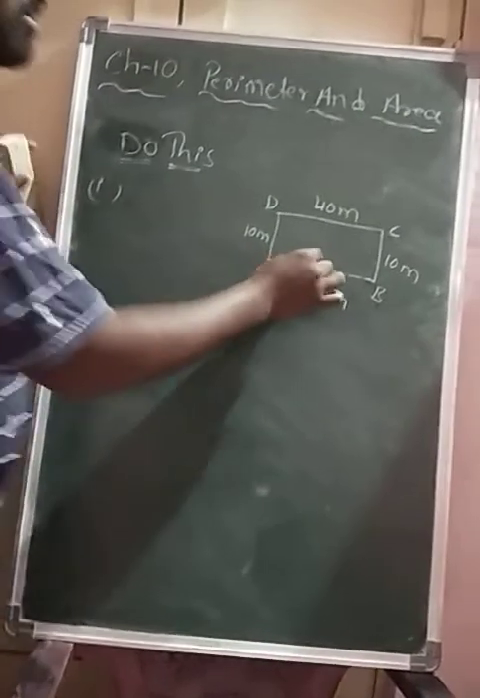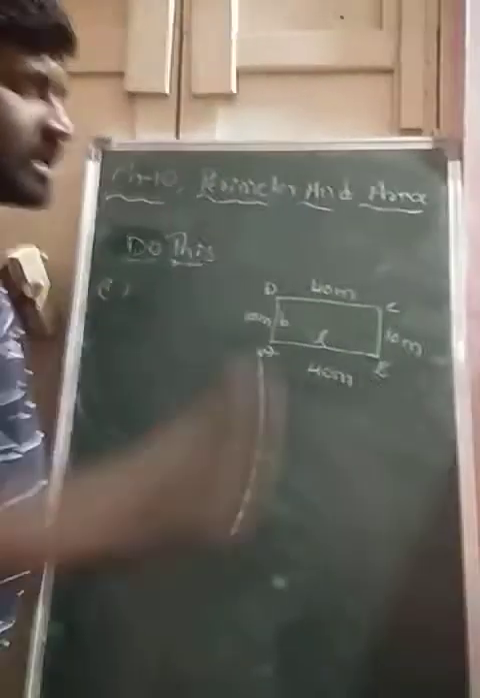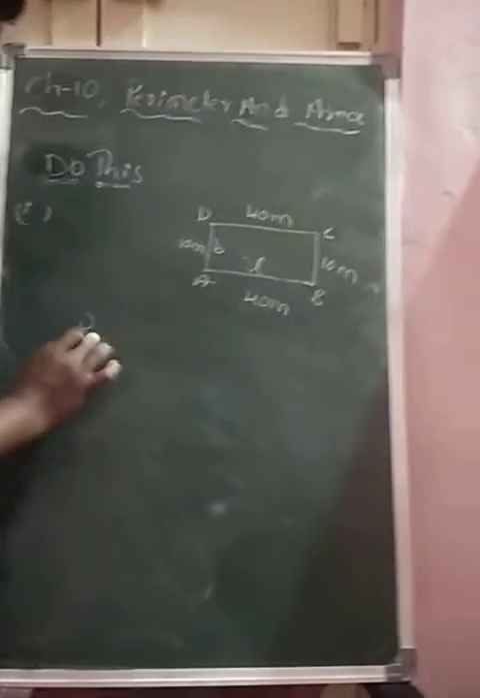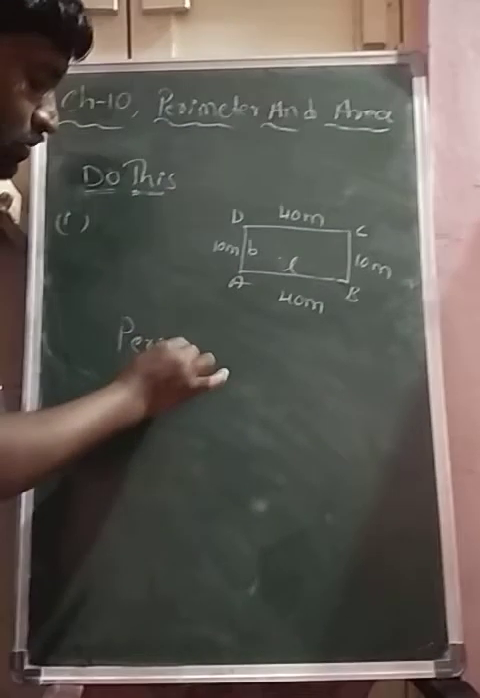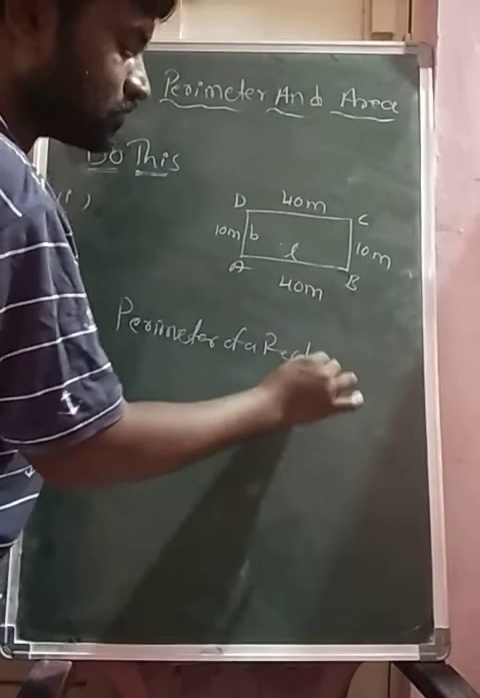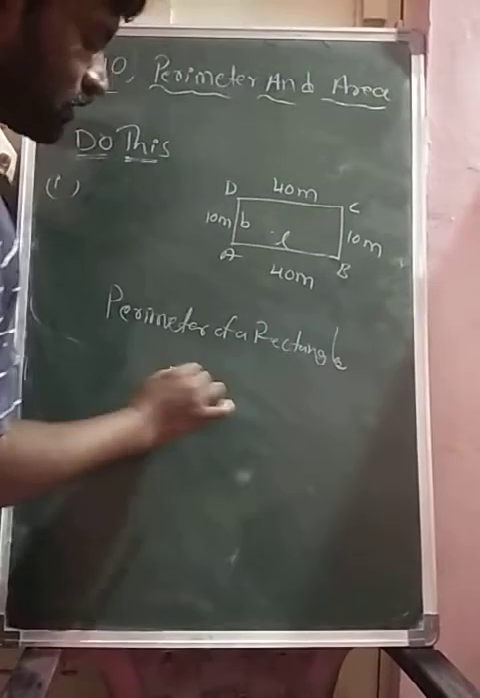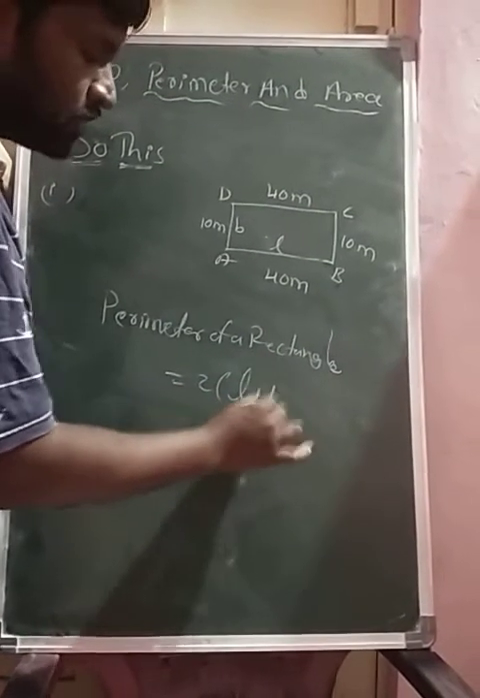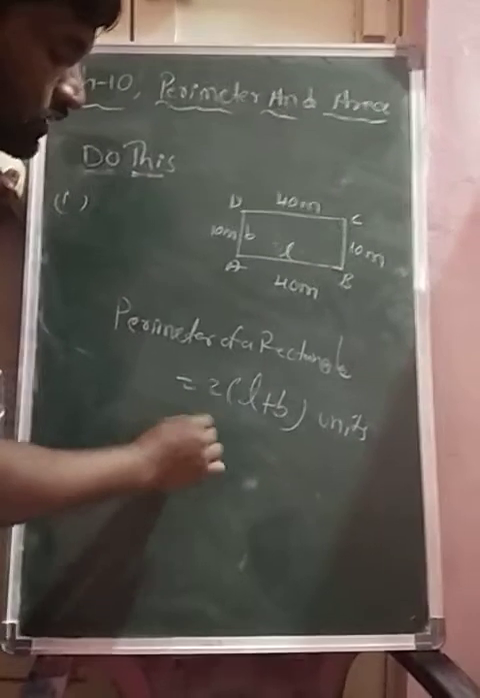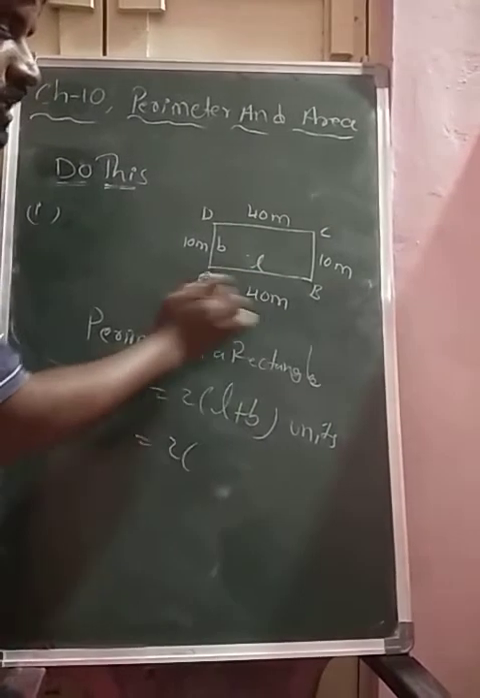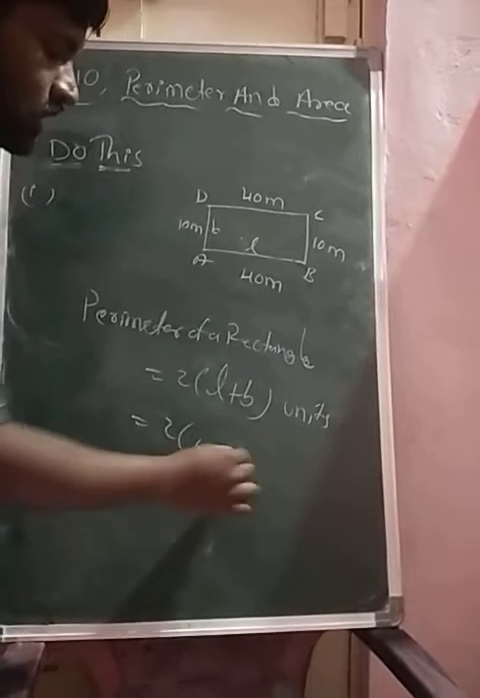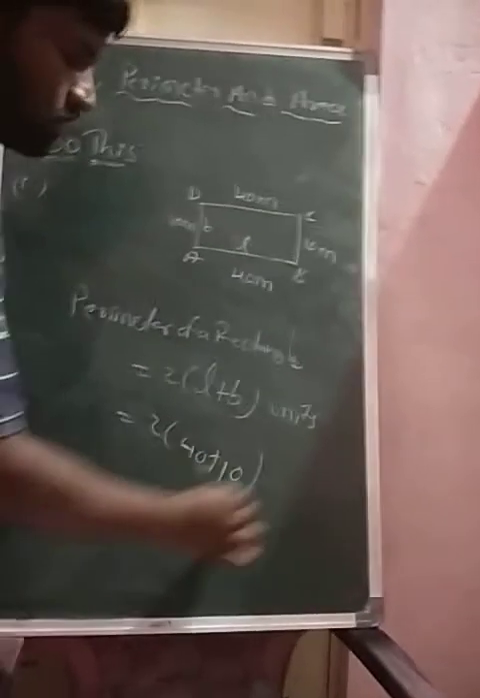Yeah, we know this is the length and this is the breadth. So what is the perimeter of a rectangle? Perimeter of a rectangle is equals to 2 of L plus B units. This is the formula. Then 2 of L, the length is what na? Length, that is 40, plus breadth, that is what na? 10.